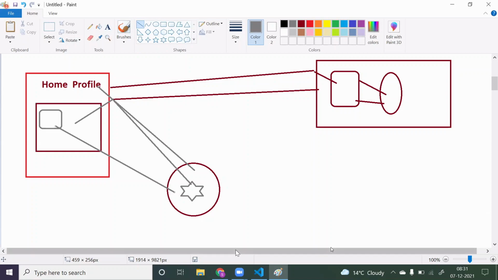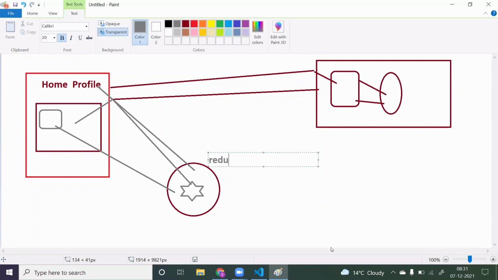Sagar, one question. Yeah. How will we come to know whether the data has been stored in the Redux or not? For that we have some third-party libraries where we can see that. That is only for development purposes. Once your application goes into production, you will just remove that middleware. We have one middleware called Redux Logger. Using that, we can check whether the data is stored in Redux or not. I will show you everything step by step.